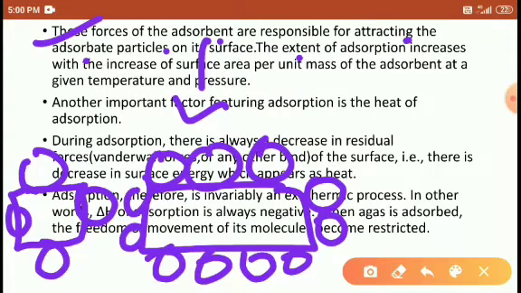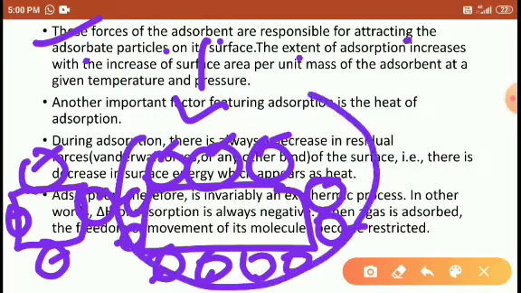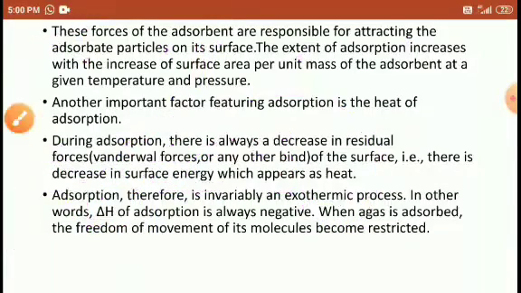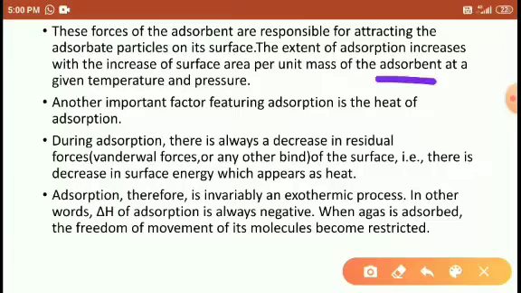Look at this, students. We attract only 1, 2, 3, 4 because of less surface area. But here, 1, 2, 3, 4, 5, 6, 7, 8, 9, 10, 11, it attracts 11 particles. So as surface area increases, adsorption increases. So the surface area per unit mass of adsorbent increases the adsorption at a given temperature and pressure. Right students?